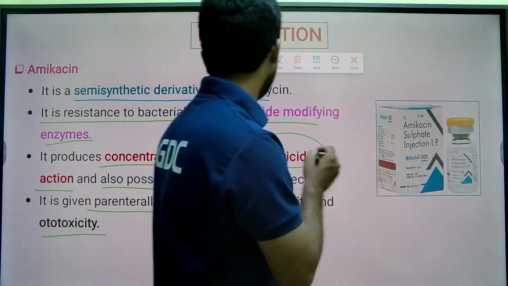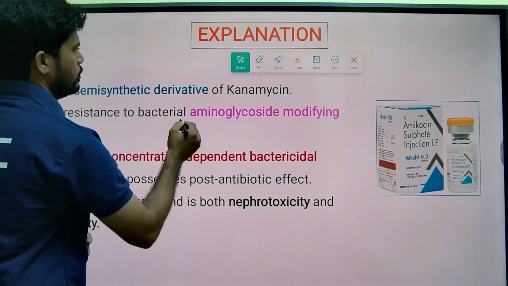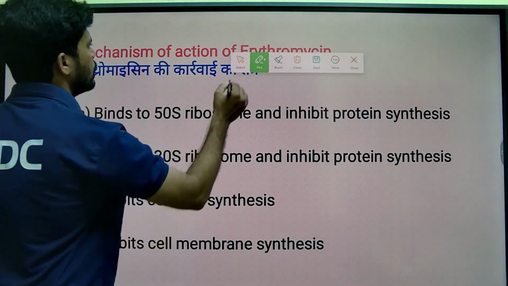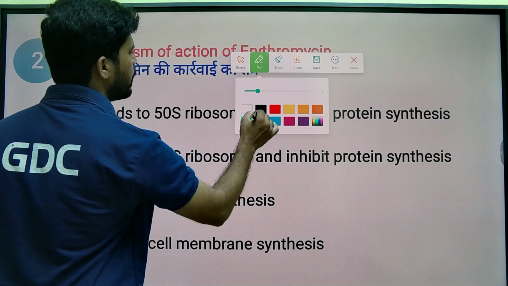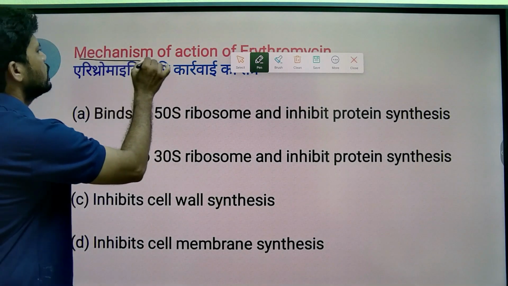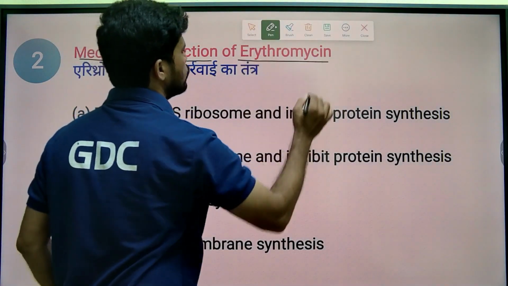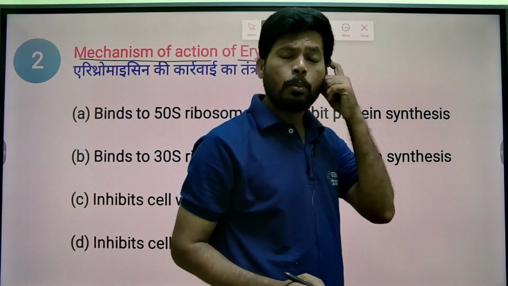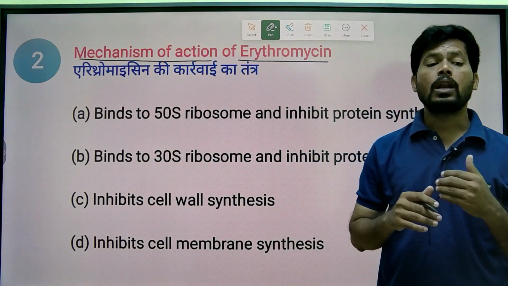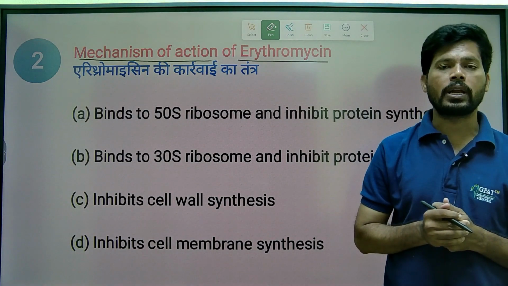Okay, going to the next MCQ. What is the mechanism of action of erythromycin? Erythromycin is a macrolide antibiotic, named so because of its large cyclic lactone ring.